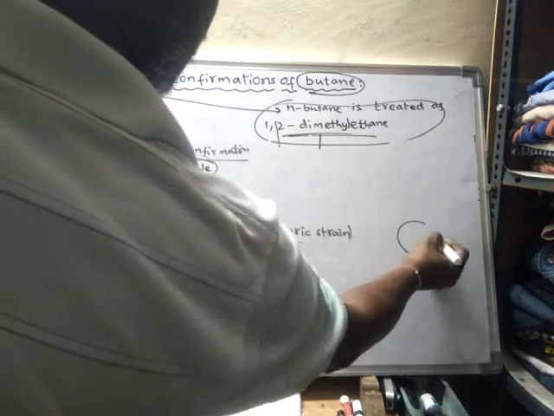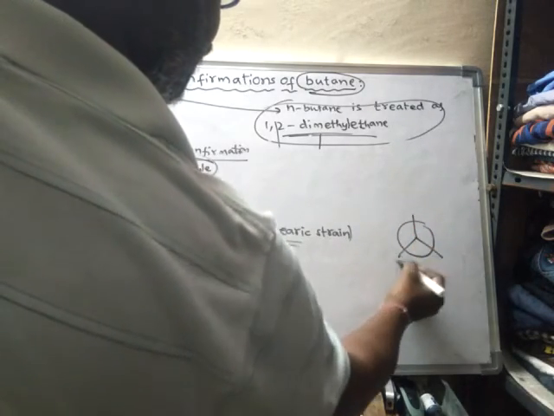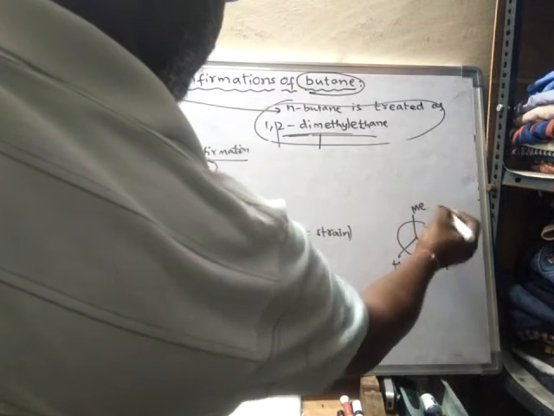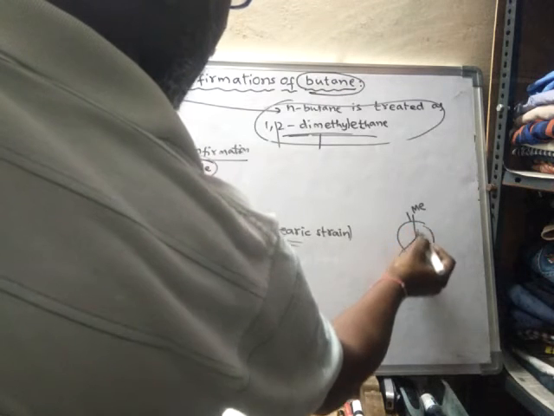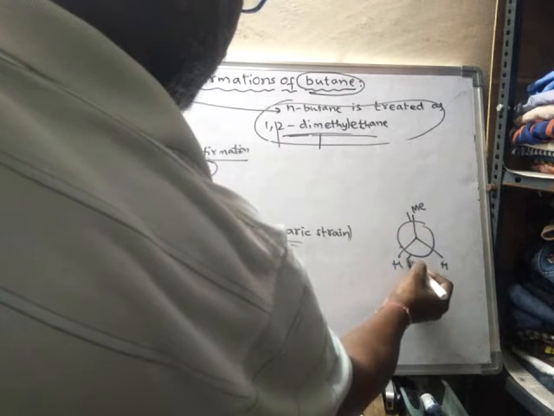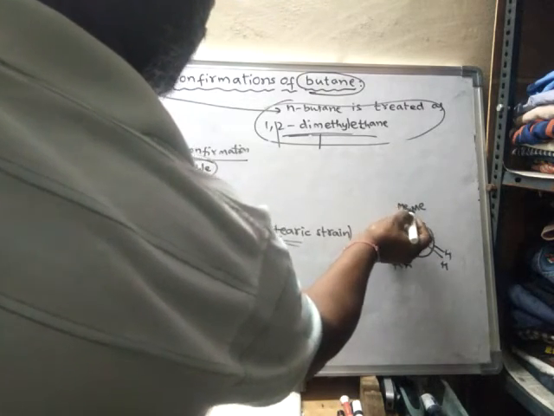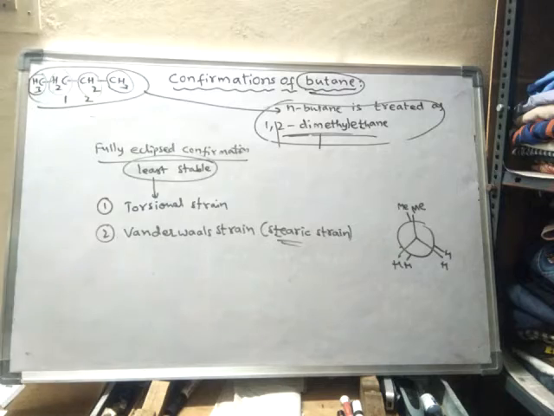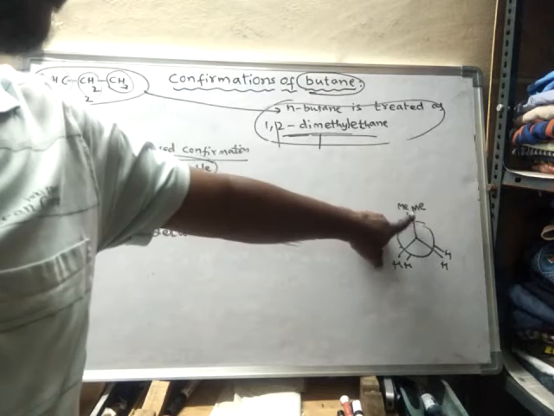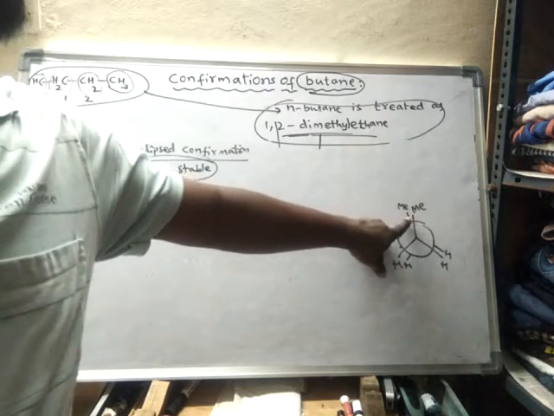See here, if I look at the fully eclipsed form, it is like this: a methyl group here, and on the back carbon also the methyl group will be here, on the top. These are said to be flagpoles. The ones which are rising up are said to be flagpoles.